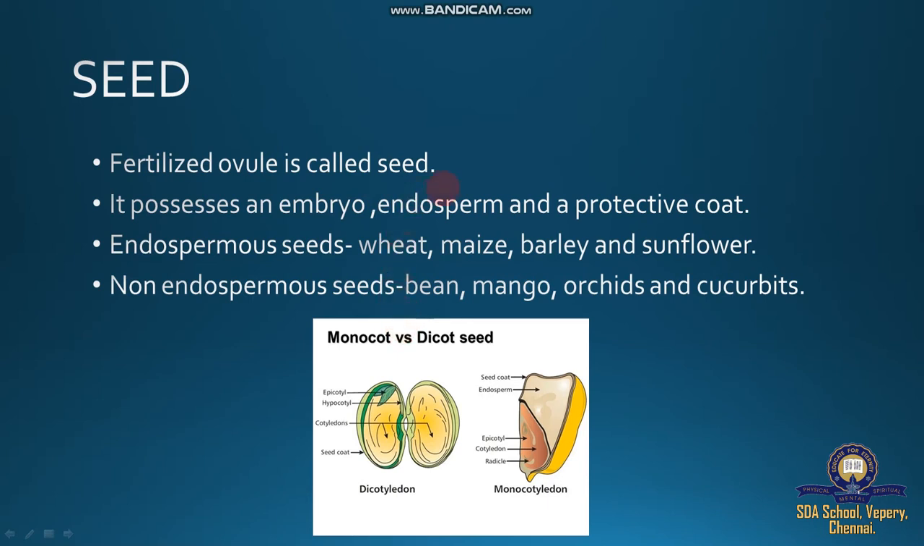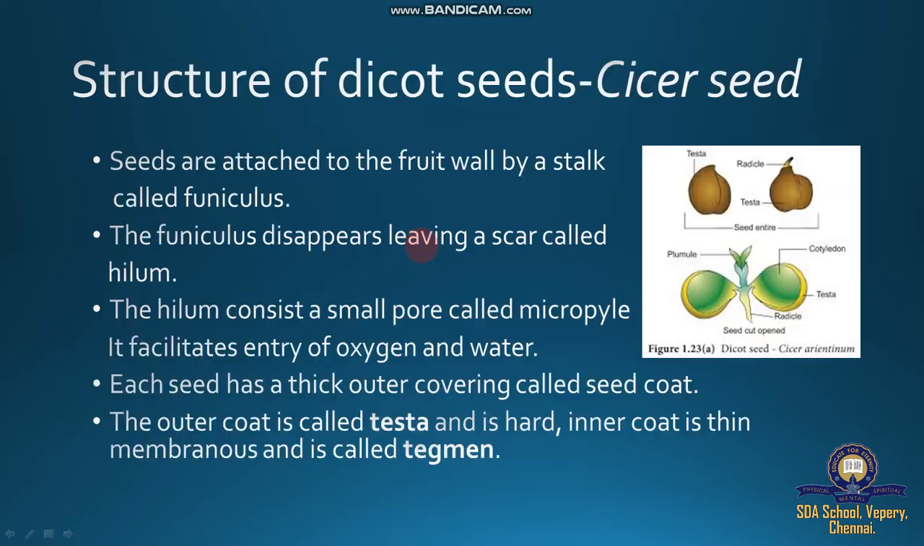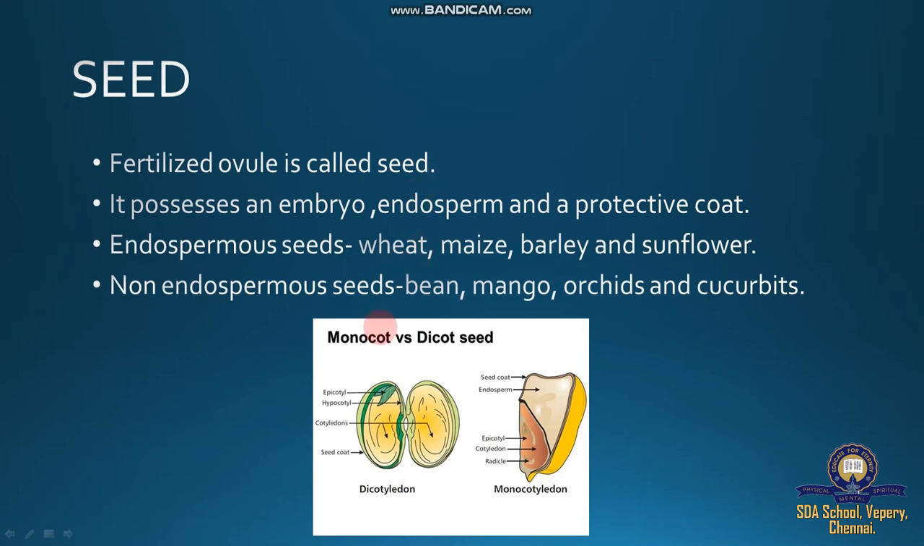We know a lot of seeds are used in our day-to-day life for the purpose of energy as well as body growth and development. This is seed, monocot seed and dicot seed. We use these seeds mainly for energy, body growth and development, providing carbohydrates, proteins, vitamins, mineral salts and other valuable materials. That's what we use in our day-to-day life.